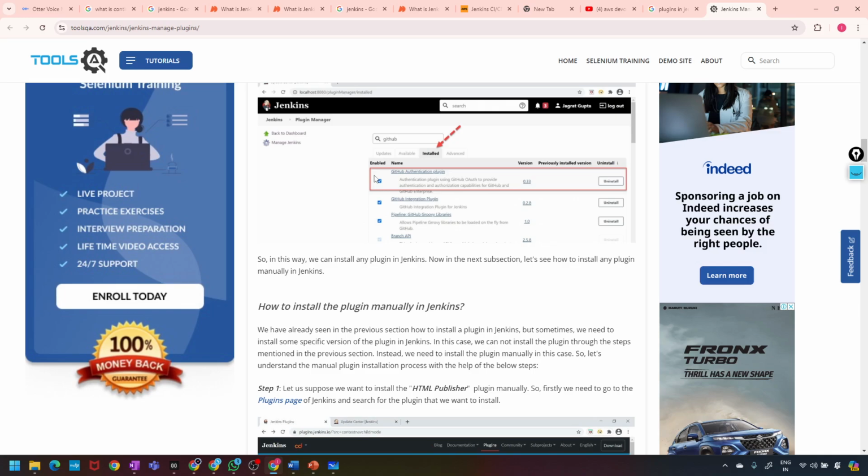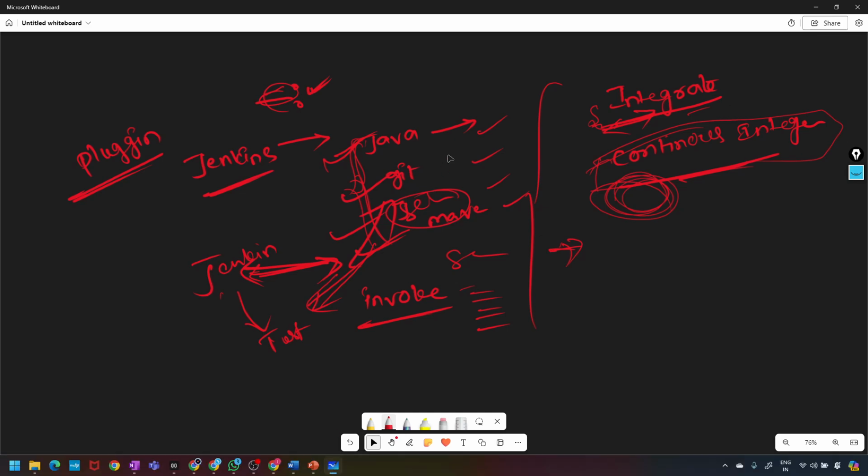So, continuous integration. I will tell you some more information about continuous integration and continuous deployment. Whenever developers write code, we integrate all that code, build it, test it, and deploy it to the client machines.